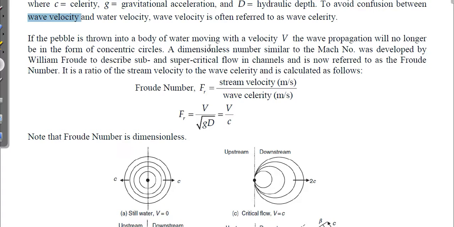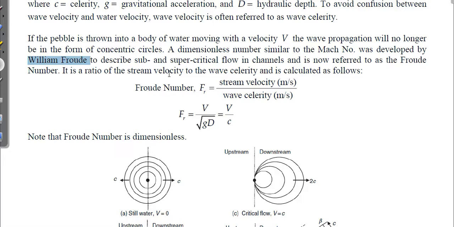But when the water is moving with a velocity v and we throw the stone in that water body, what will happen? This case was studied by the scientist William Froude, and the number later became known as the Froude number, to differentiate between flows, that is, subcritical flow, supercritical flow or critical flow. How will you differentiate between these flows in an open channel? That number is known as the Froude number.